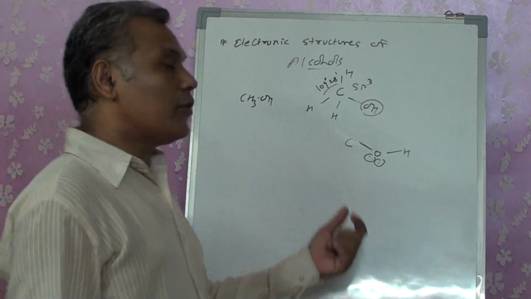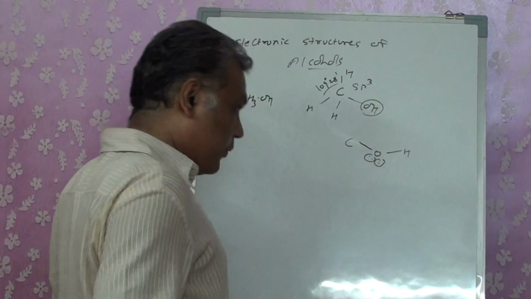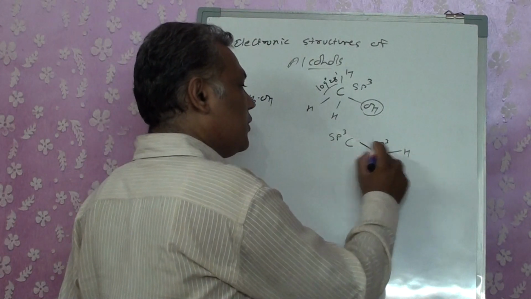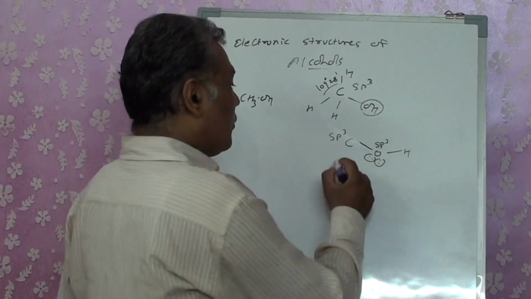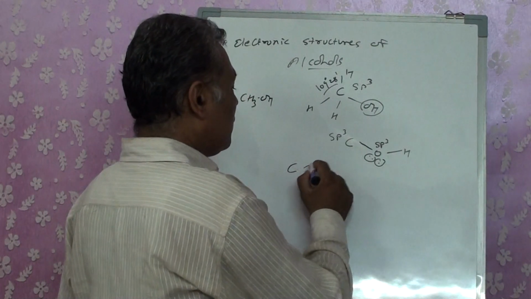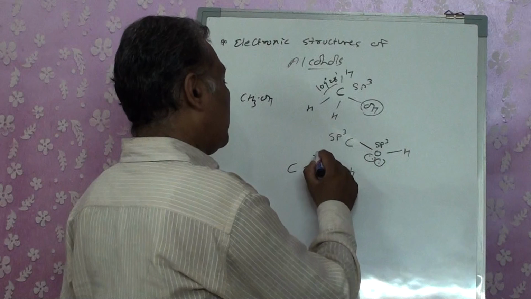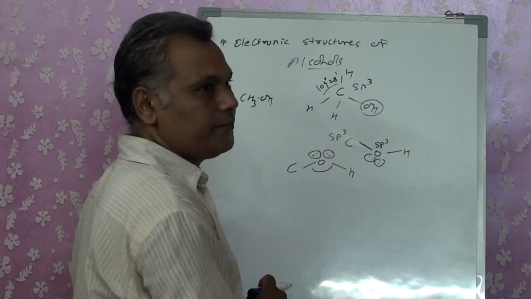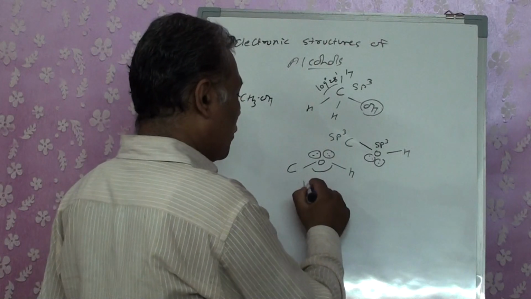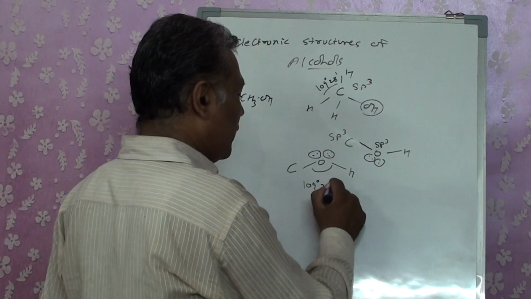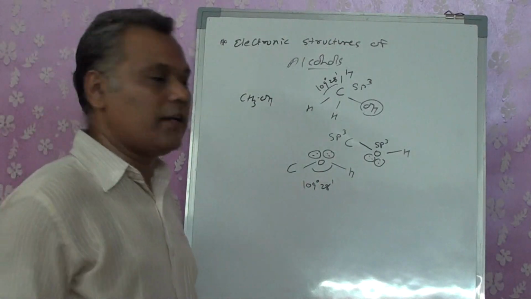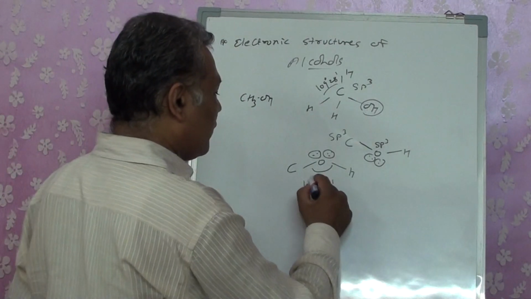Now in this, not only the carbon is sp3, but the oxygen is also sp3. If I have a carbon with an oxygen and it's sp3 hybridized, what should its bond angle be? It should be 109 degree 28 minutes, because for all the sp3 hybridized orbitals, that is tetrahedral, it's 109 degree 28 minutes.